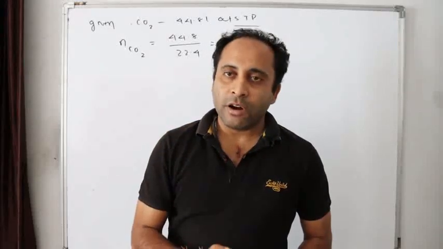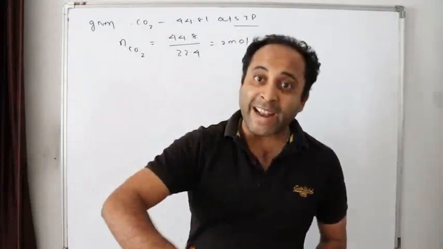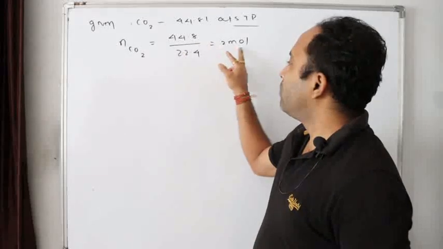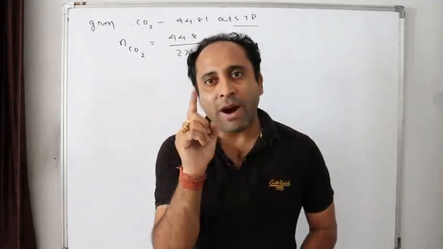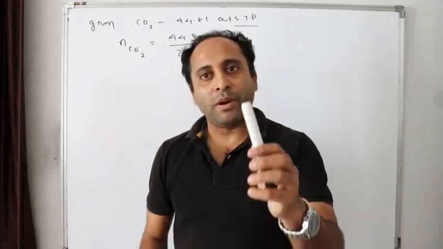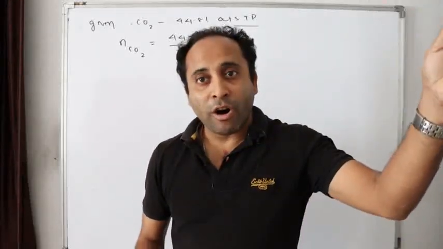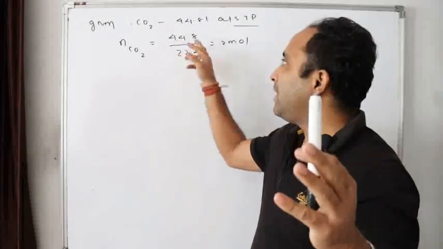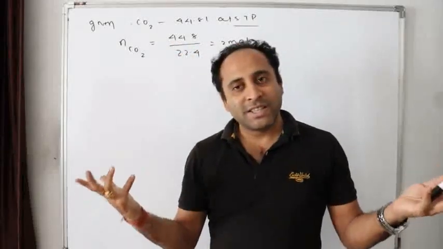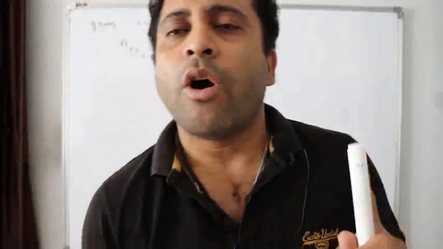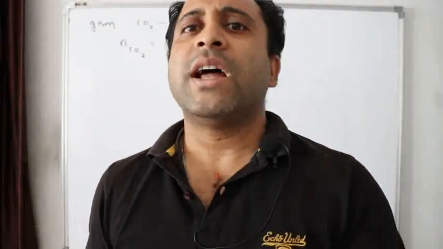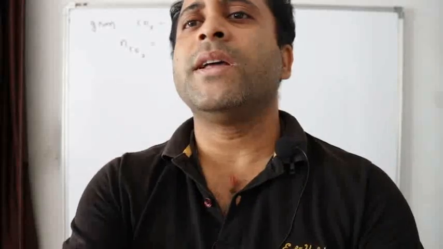X by 100. How many moles of magnesium carbonate did we take? Y by 84. How many moles of carbon dioxide obtained? 2 moles, because 44.8 by 22.4. Because if 1 mole occupies 22.4 liters at NTP or STP, then 44.8 liters is how many moles? 2 moles. Say yes or no? Do you understand or not? Again, if 1 mole occupies 22.4 liters at STP, 44.8 liters at STP is obviously 2 moles.